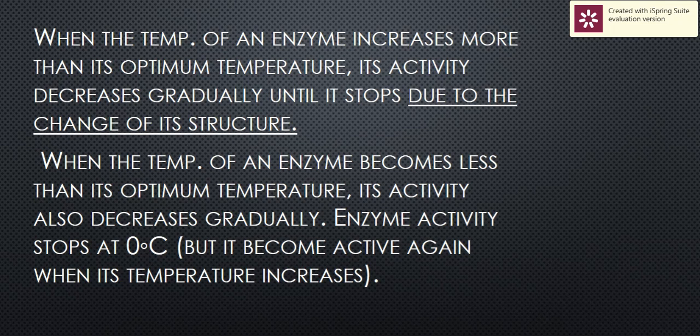So an increase of temperature above the optimal decreases the activity until it stops and never works again; it is denatured. When the temperature decreases below the optimal, the enzyme will stop, especially at 0 Celsius, but when the temperature rises again, it will work again.